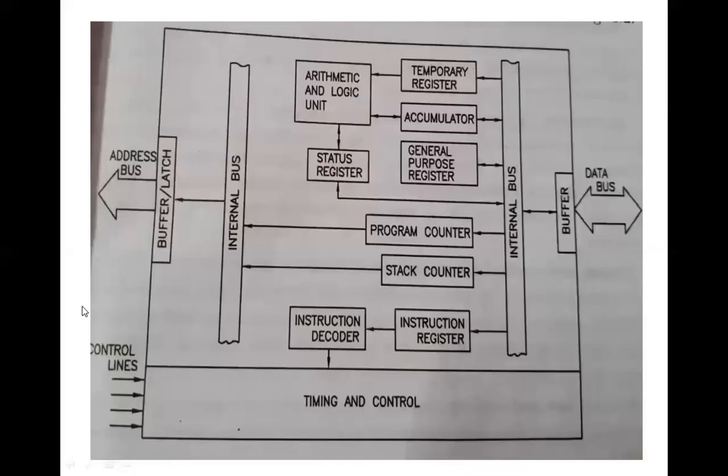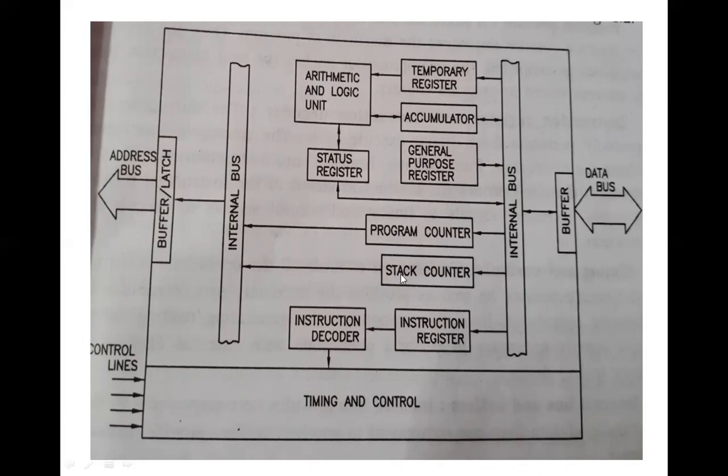So in the generic architecture of a microprocessor, the first part is the ALU, arithmetic and logical unit. The second part is timing and control, and the third part is the registers. In the registers we have the temporary register, accumulator, general purpose registers, status register, program counter, stack pointer, instruction register and instruction decoder.